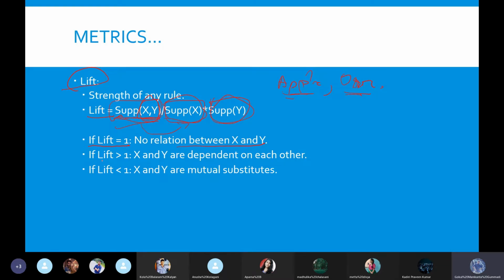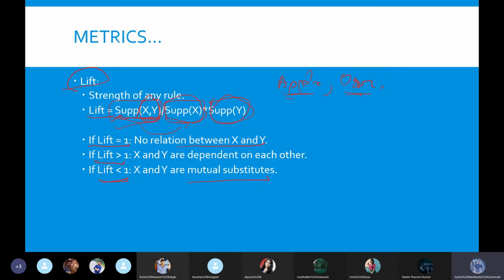If lift is greater than 1, that means apple and oranges have a certain relationship between them. Whenever a customer purchases apple, the chance of purchasing oranges is high. If the lift is less than 1, that means there is a mutual substitute relationship. Nothing but if a person purchases an apple, he never purchases an orange. Or if a person is trying to purchase an orange, he would never purchase apple. That is what lift less than 1 means.